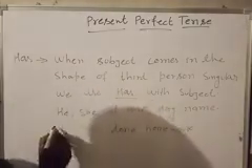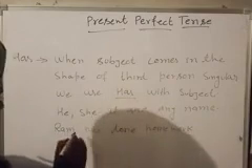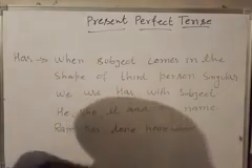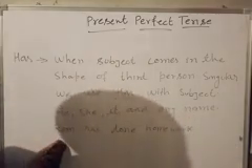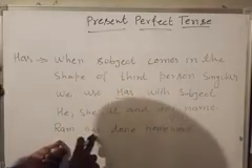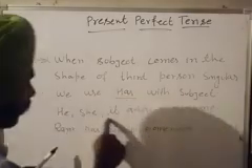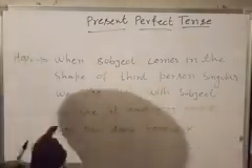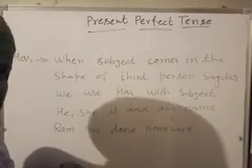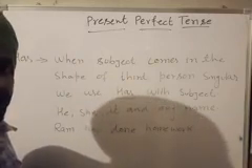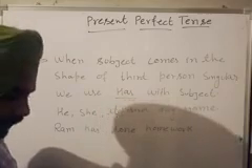For example, any name: Ram has, Sham has, Gurmeet has. Any kind of name, then we use has. And except these third person singulars, with all the others we always use have. So keep this thing in mind.